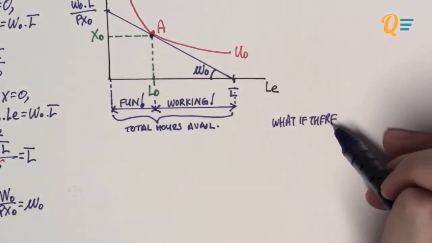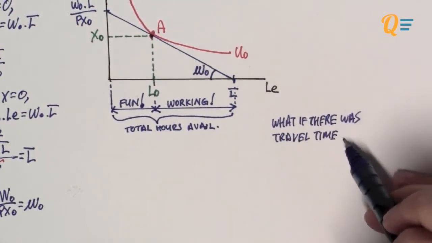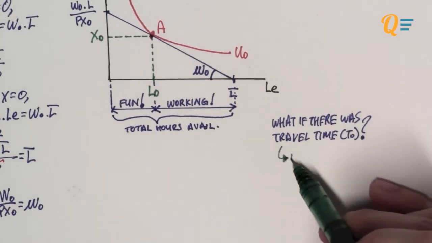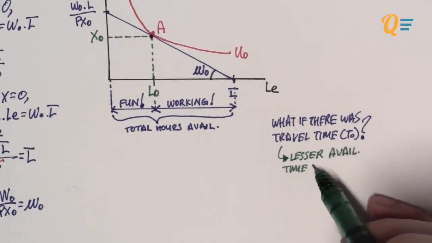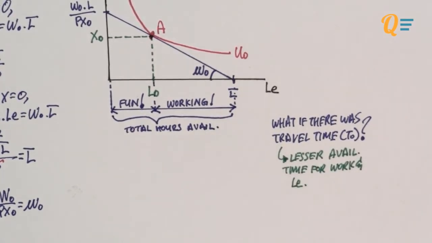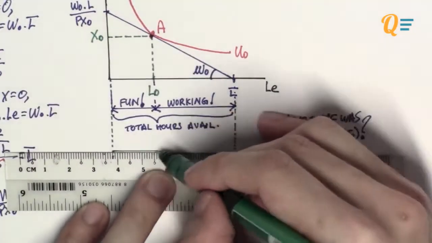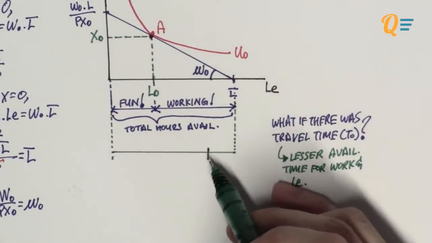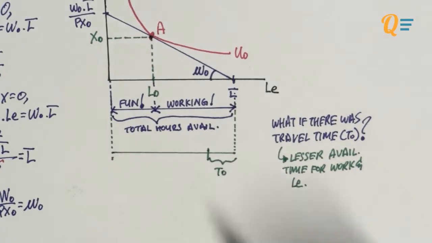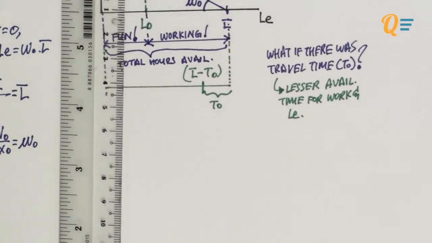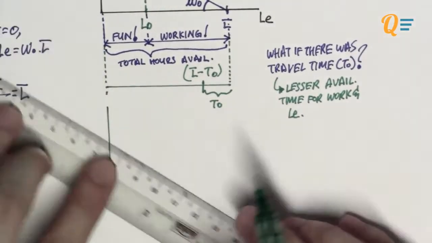Now, what if I impose some kind of travel time of T0? So he needs to take T0 amount of time to get to work. What is the budget constraint going to look like? Basically, this means that he has less time available for work and play because he's going to need to travel, right? And he also has an excuse to be late for work. So let's take the total number of hours and cater T0 for him to travel. The total amount of hours he has left to work and play is simply going to be L bar minus T0. The travel time could be for anything. It could be traveling to work, or traveling to have fun.